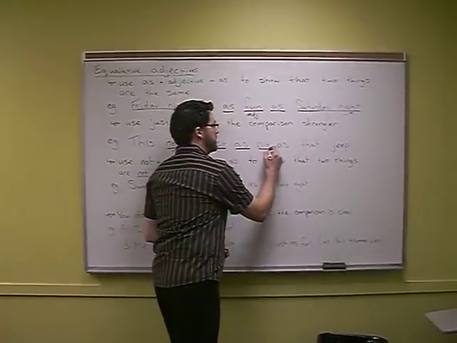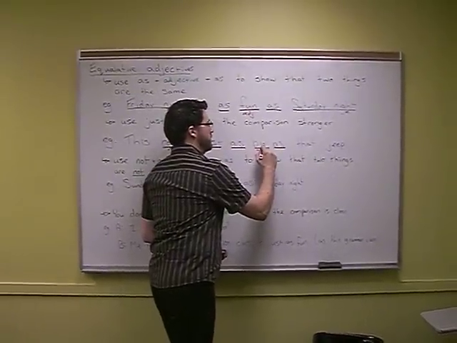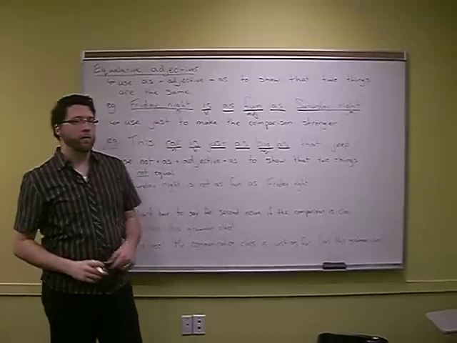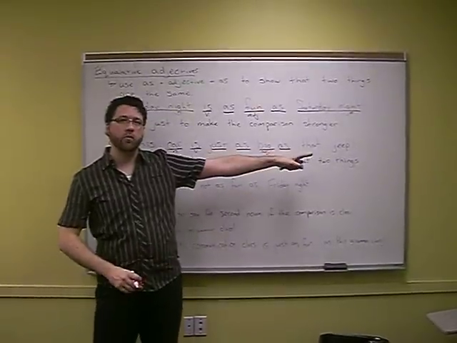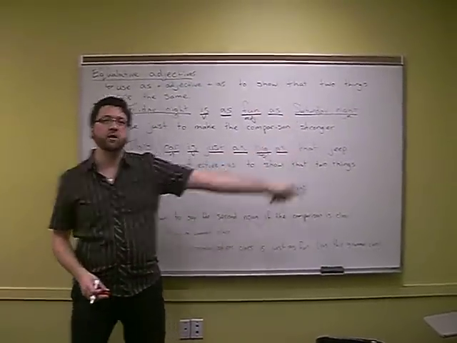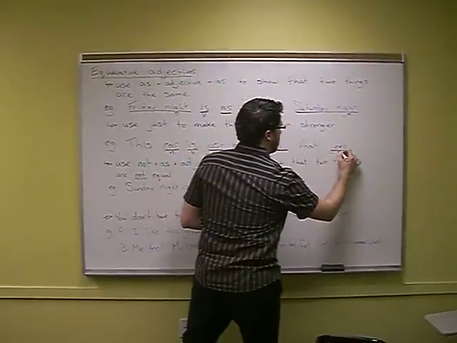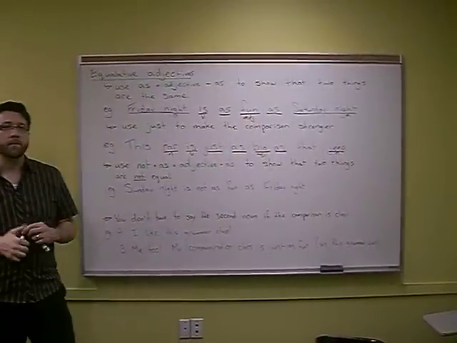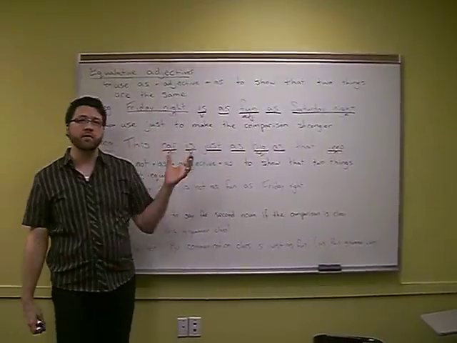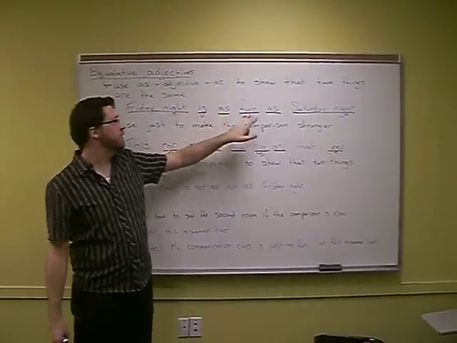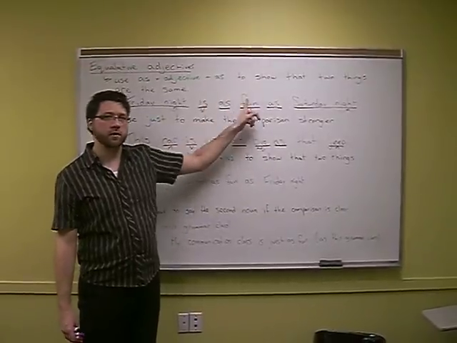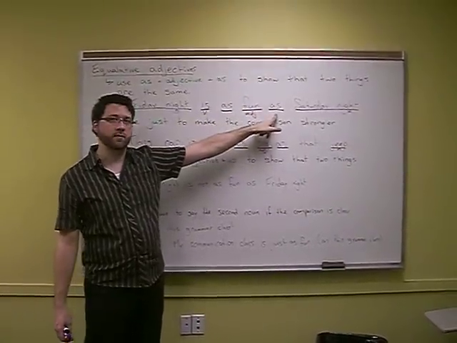Once again, as, big as, adjective, and what we're comparing to, that Jeep. Okay. So to compare two things, we use this form. As, just a regular adjective, as.